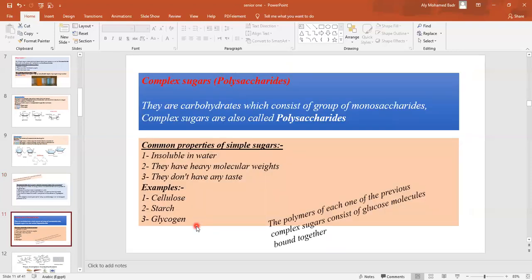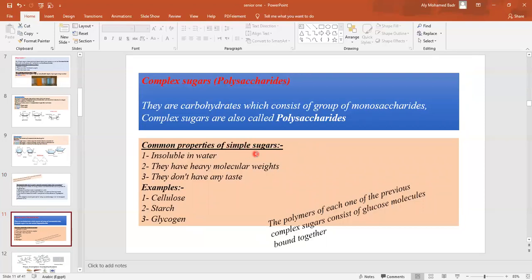The next type of carbohydrates are the complex sugars, the polysaccharides. Complex sugars are carbohydrates which consist of a group of monosaccharides. Monosaccharide plus monosaccharide plus monosaccharide will form a polysaccharide. They are also combined with glycosidic bonds, and for each monosaccharide added we lose a water molecule.